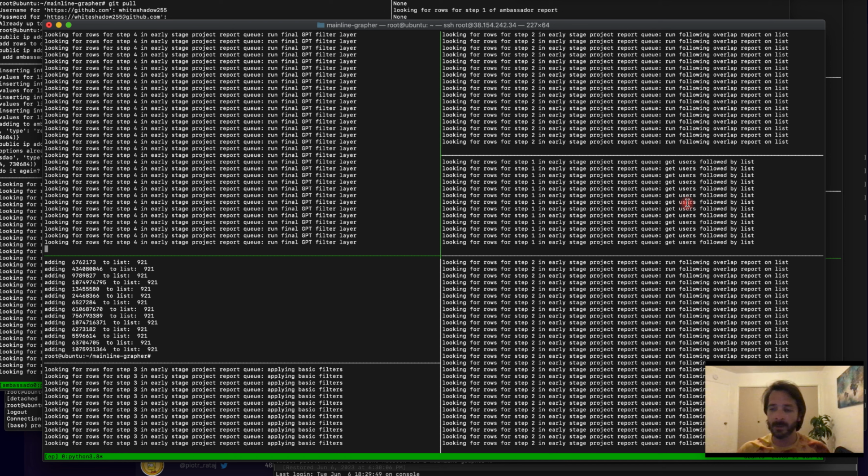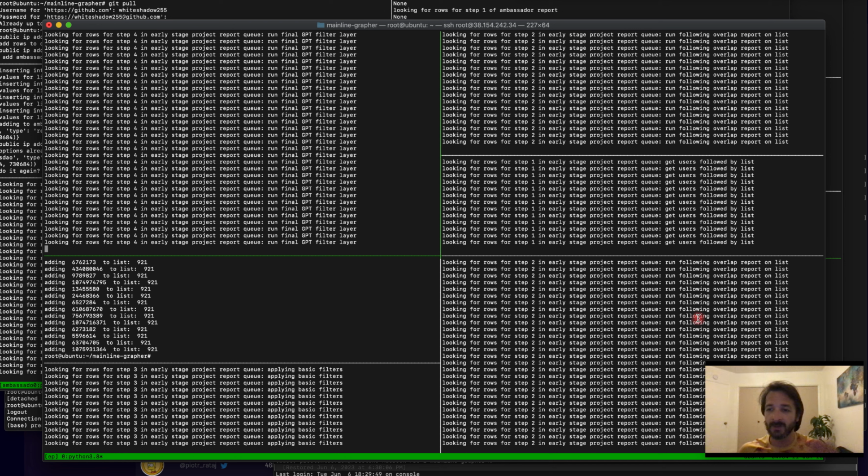Because we expect that KOLs will be following projects that are early stage, or at the very least be following projects at all, right? That's what the rest of the steps are to figure out: these are the accounts that KOLs are following. How many of those KOLs are following one of those projects? That's what step 2 is here, where we're running a following overlap report.